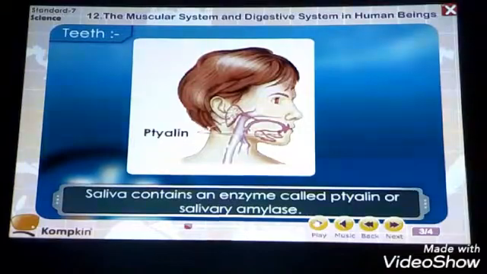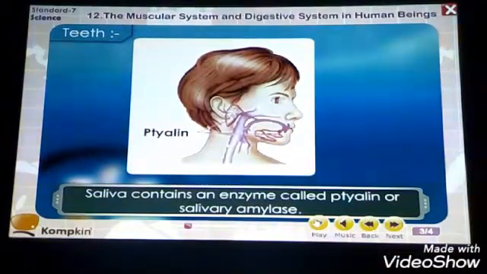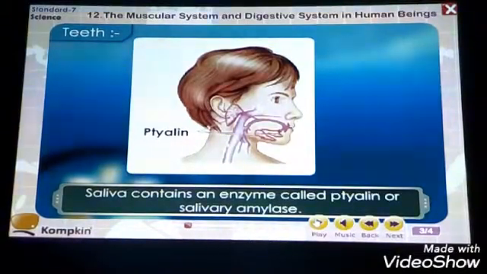As I have said, the salivary amylase is an enzyme or microorganism which is present inside the saliva and has the work of biting and chewing, or breaking down the food in the mouth.